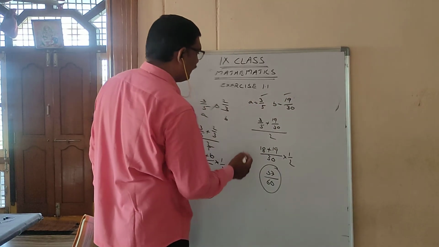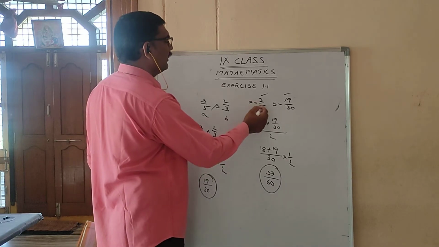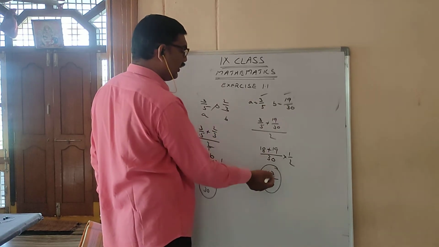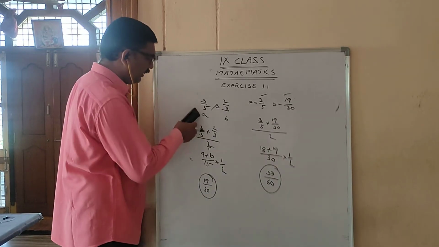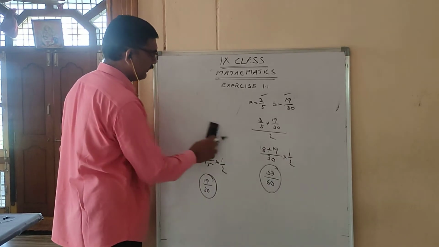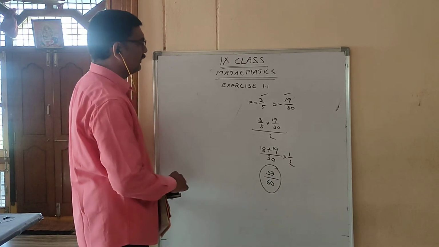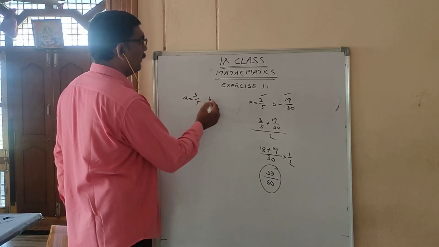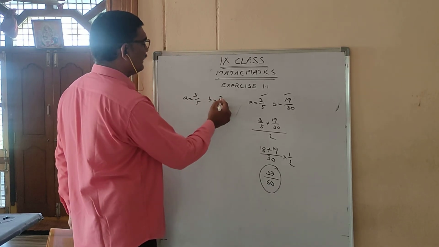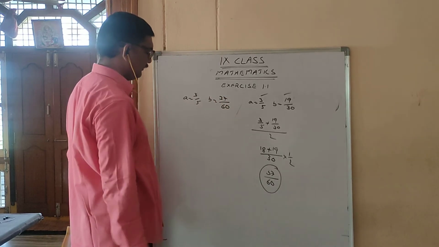Next again, A same and B you are changing to 37 by 60. So here A is 3 by 5 only, but B what I am writing is 37 by 60.